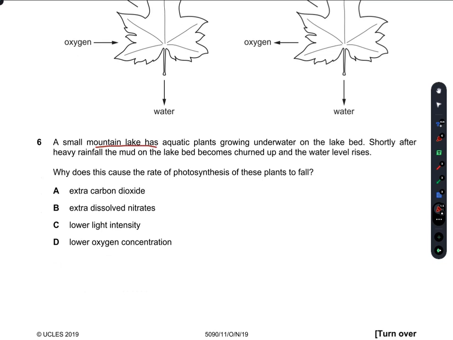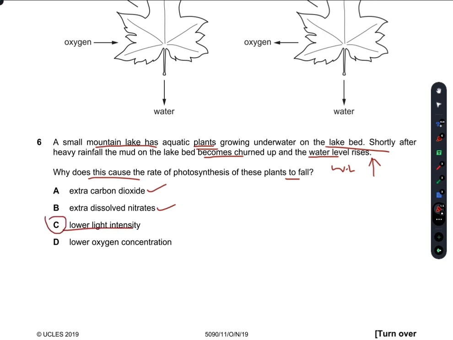A small mountain lake has aquatic plants. Aquatic plants, highlight this, growing underwater on the lake bed. Shortly after heavy rainfall, the mud on the lake becomes churned up and the water level rises. Why does this cause the rate of photosynthesis of these plants to fall? Extra CO2. No, there is not any extra CO2. Extra dissolved nitrates. No, this is not the right answer as well. Lower light intensity. Yes, this is the right option.